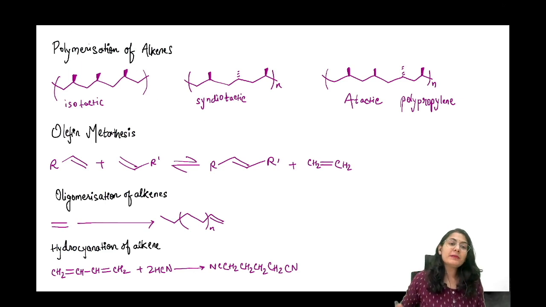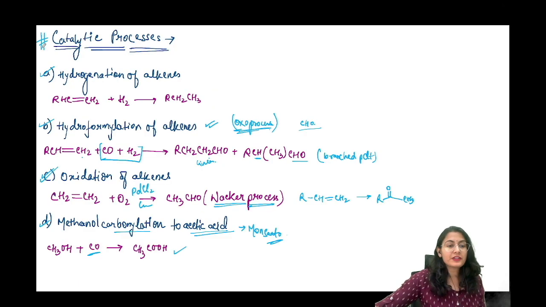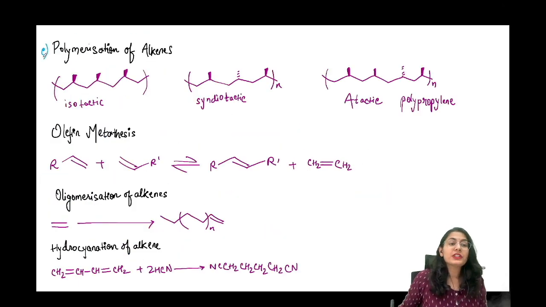Next is polymerization of alkenes. अब ये जो reaction है polymerization, let's say I'm writing E over here. This is going to go through a heterogeneous catalysis.